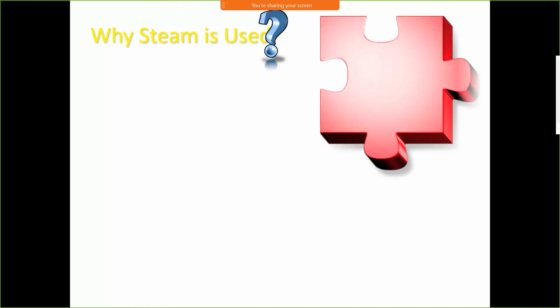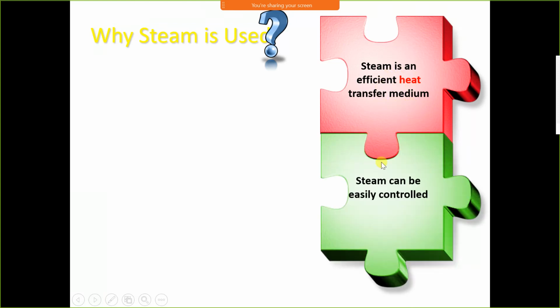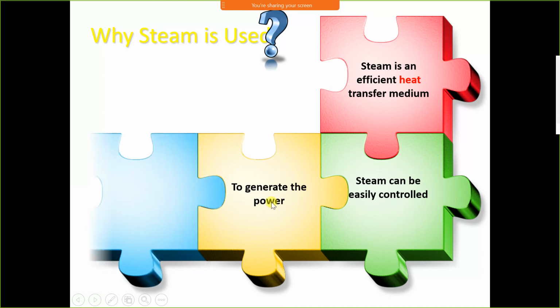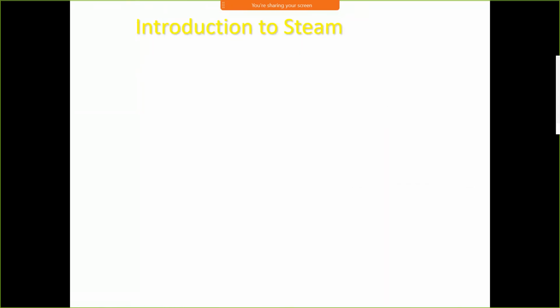Why is steam used? Steam is an efficient heat transfer medium. Steam can be easily controlled to generate power. Steam systems serve many different applications. These are the reasons why we use steam. Introduction of steam, we will see this part in the next lecture.